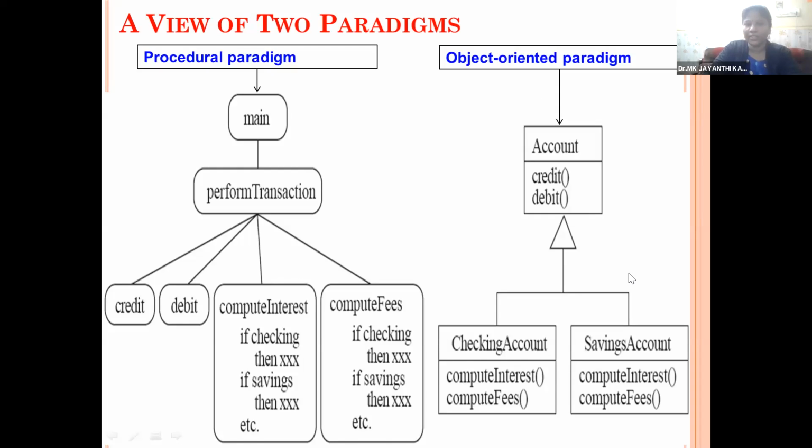In the case of the object-oriented paradigm, we can use a bottom-up approach also. In the bottom-up approach, say we have a class with the variable account and the functions credit and debit. From this class, we create derived classes, checking account and savings account. It may be a current account and a savings account. In the savings account, we perform operations like compute interest and compute fees, and in a current or checking account also, we perform compute interest and compute fees. In the object-oriented paradigm, everything, including the operations, is focused on objects and classes.